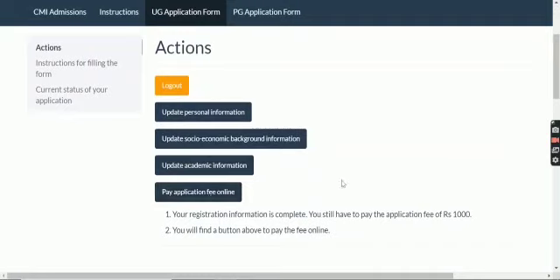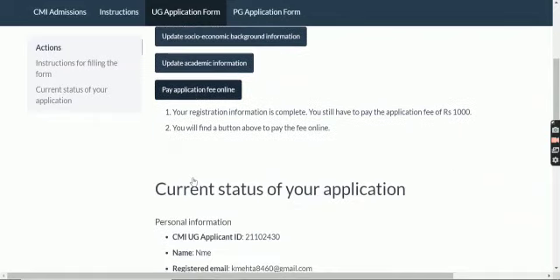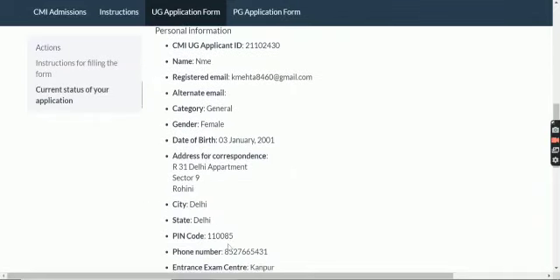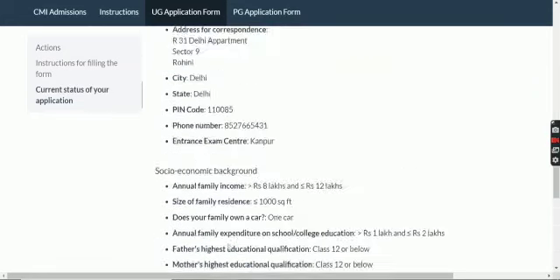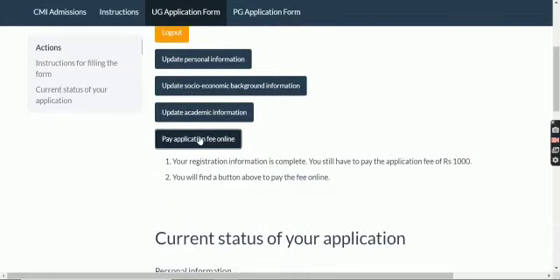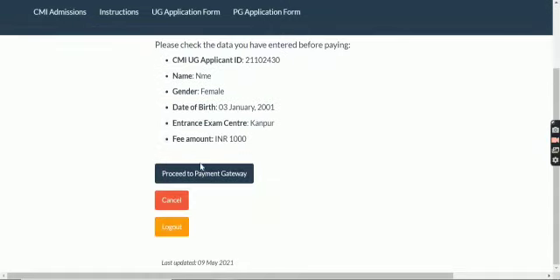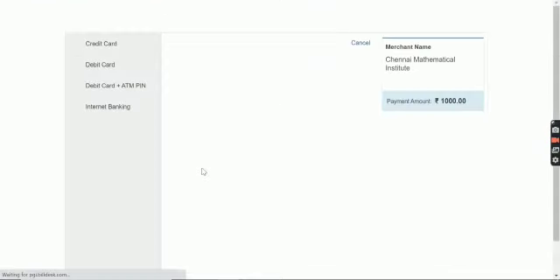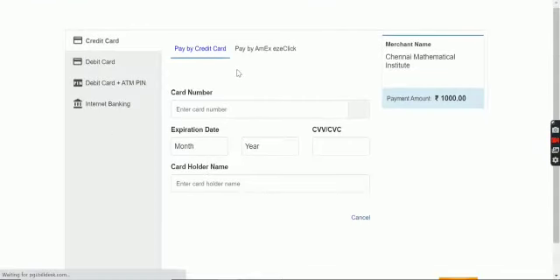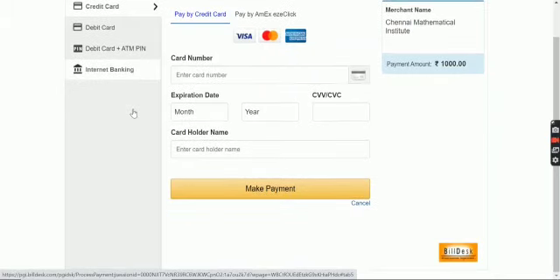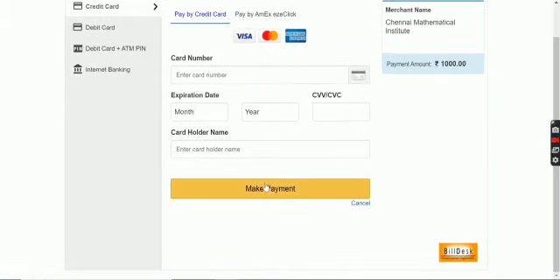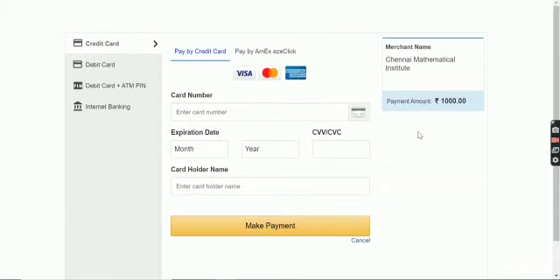You have to pay 1,000 rupees as I already told you. You'll go over here, just check that all the details you have mentioned are correct. Just go through this. So you'll go for pay application fees, proceed to gateway. So here if you're gonna pay with credit card, debit card, Paytm, ATM pin, internet banking, whichever you're gonna pay from, you'll just enter all your details and make payment.